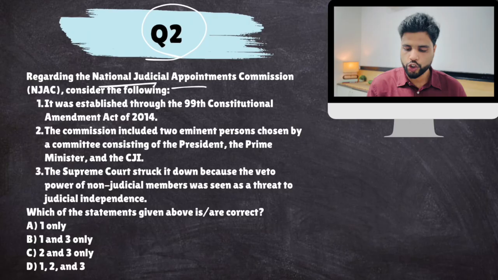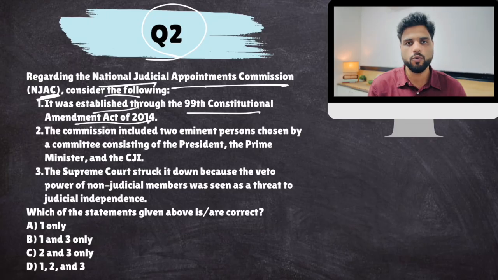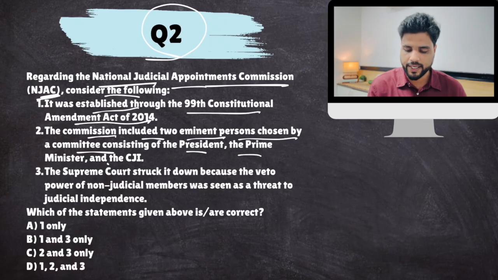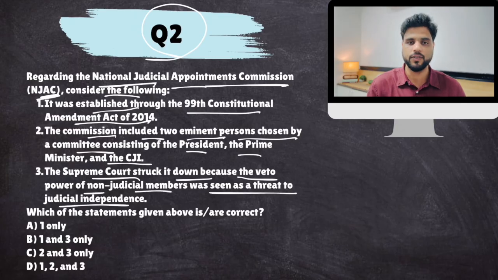Regarding the National Judicial Appointments Commission, NJAC, consider the following. It was established through the 99th Constitutional Amendment Act 2014. The commission included 2 eminent persons chosen by a committee consisting of President, Prime Minister, and CJI. The Supreme Court struck it down because the veto power of non-judicial members was seen as a threat to judicial independence.